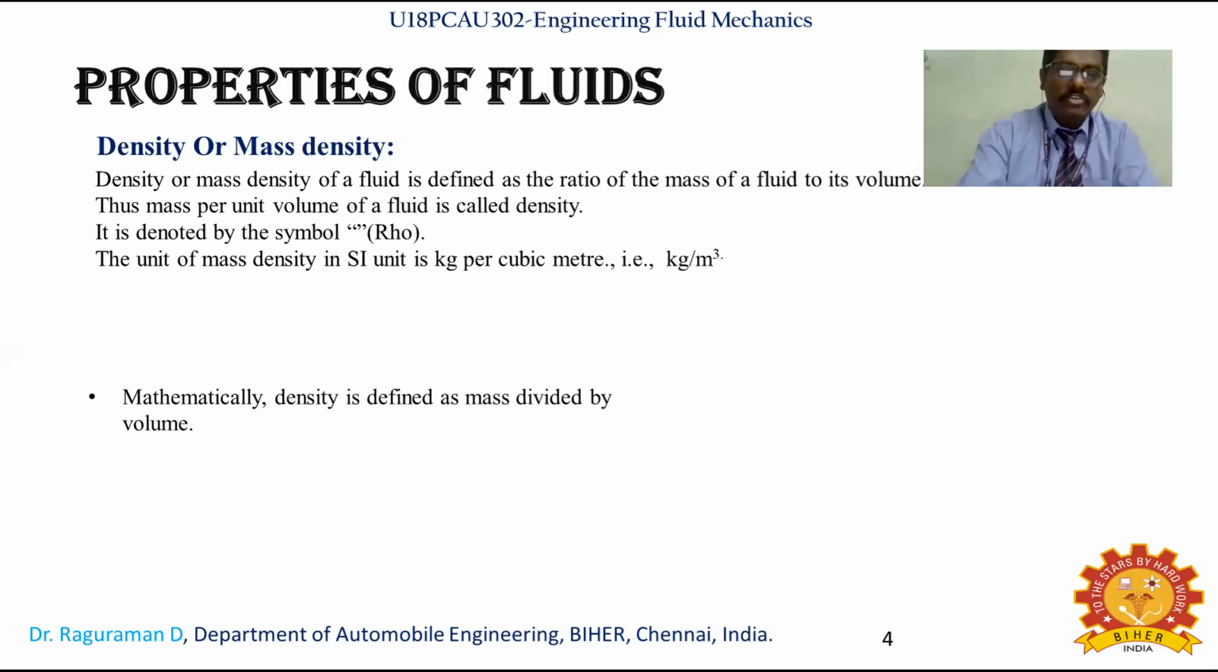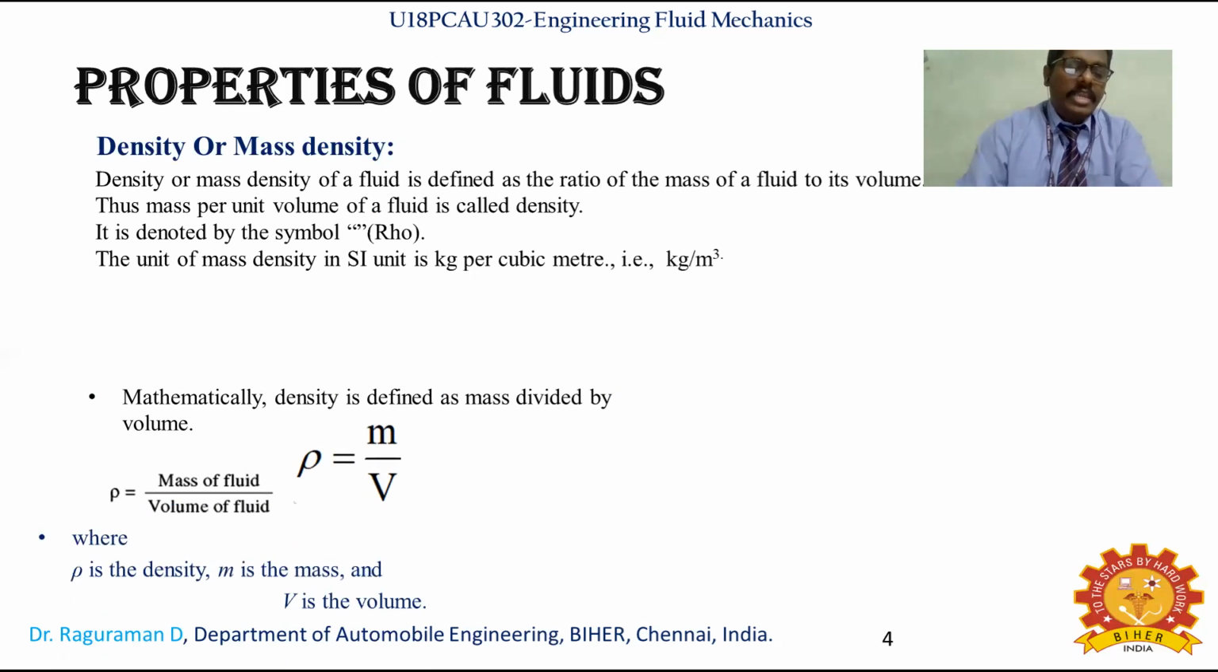Mathematically, density is defined as mass divided by volume, that is rho equal to m by v: mass of fluid divided by volume of fluid. Here rho is the density, m is the mass, and v is the volume.